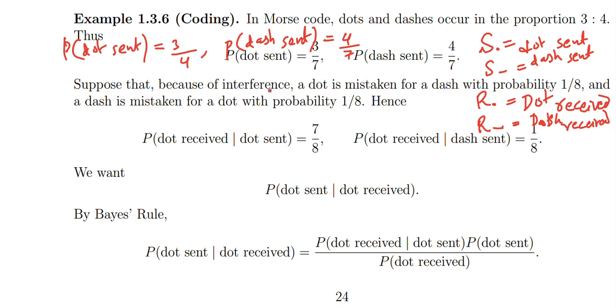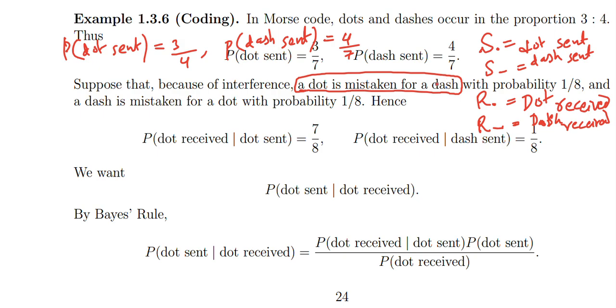Suppose that because of interference, a dot is mistaken for a dash with probability 1 over 8. This could be a little bit confusing. A dot is mistaken for a dash with probability 1 over 8. It is saying that you actually send a dot and they have mistakenly received a dash. They are perceiving this as a dash.